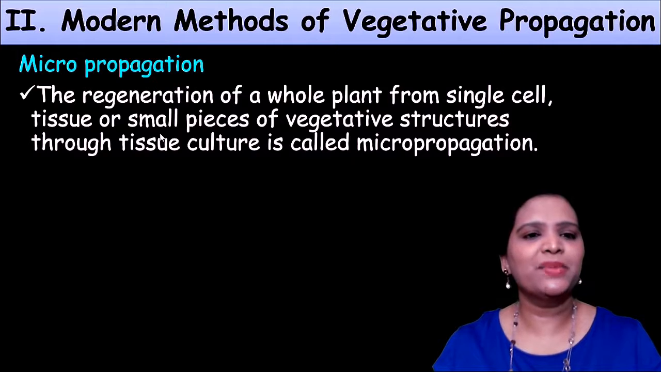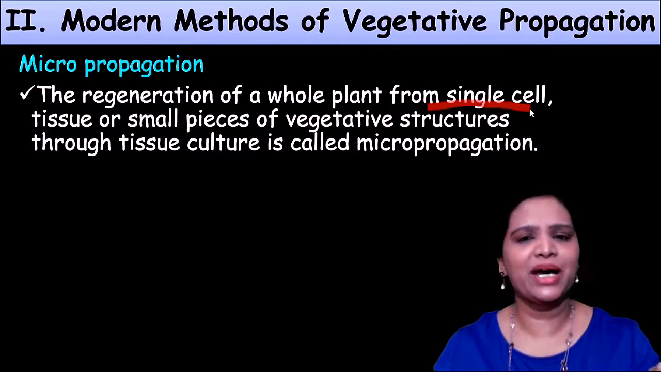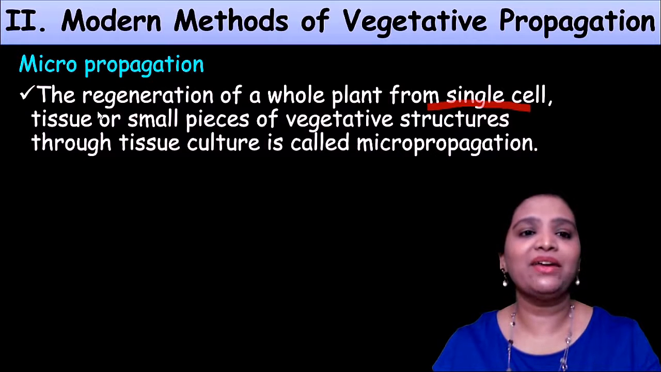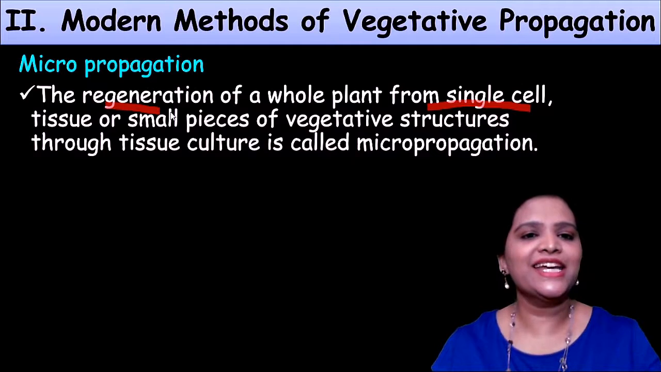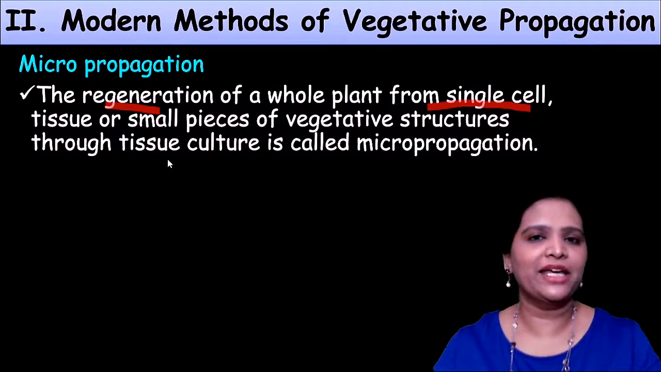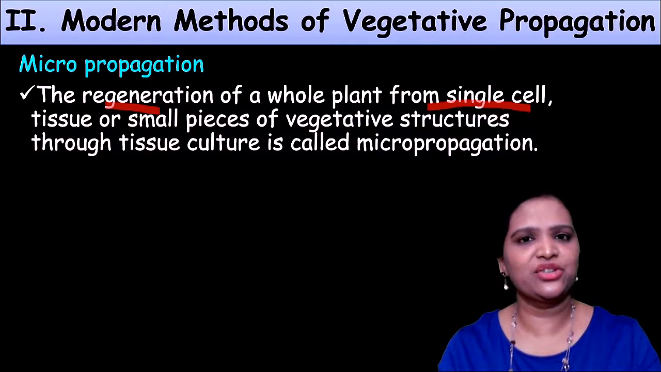So what is micropropagation? The regeneration of a whole plant from a single cell. We take a few cells from any part of the parent plant and regenerate the whole plant. The regeneration of a whole plant from a single cell, tissue, or small pieces of vegetative structures through tissue culture is called micropropagation. So this is a biotechnological method which we use in the agricultural field.